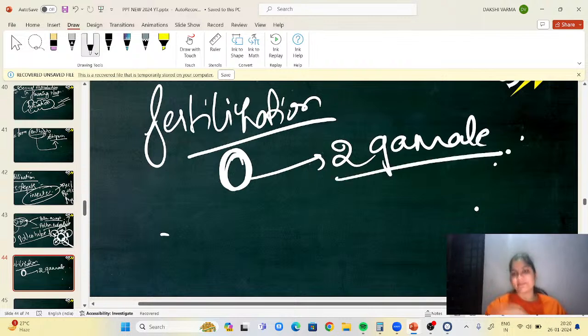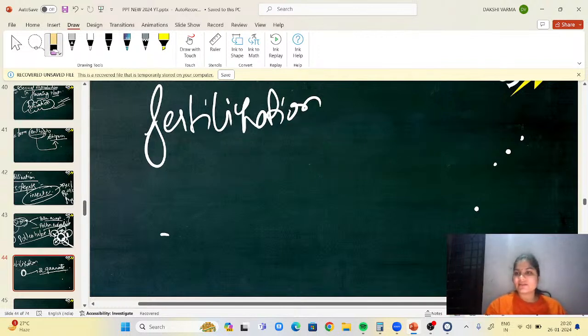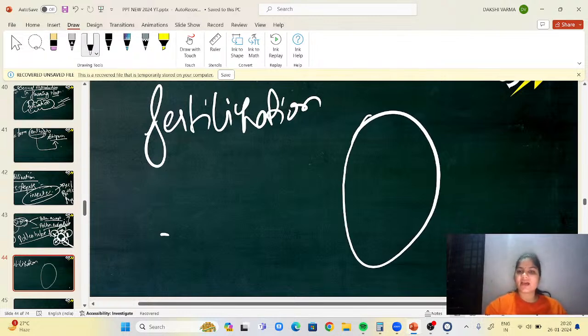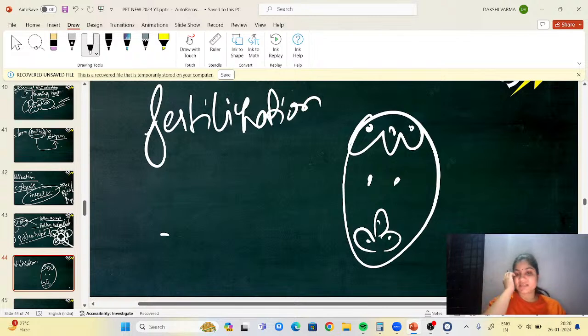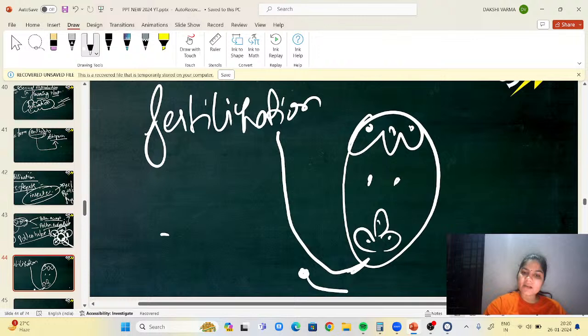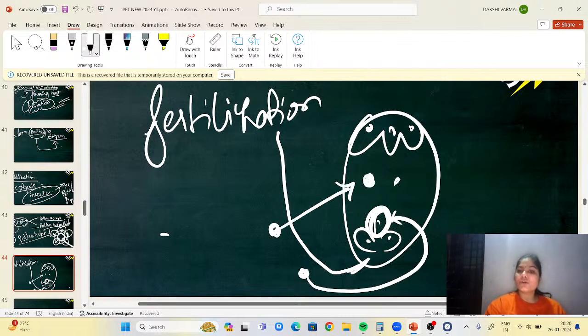In the embryo sac, we have the egg cell, two synergid cells, the central nuclei, and three more cells. So when the pollen tube forms, one male gamete will fuse with this egg cell, and the other male gamete will fuse with these two nuclei.